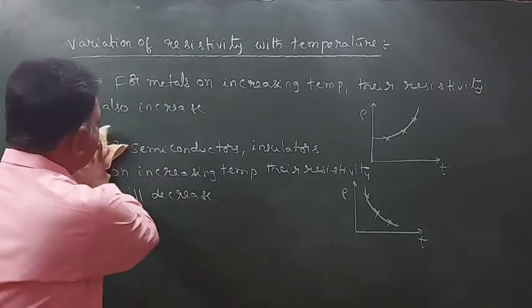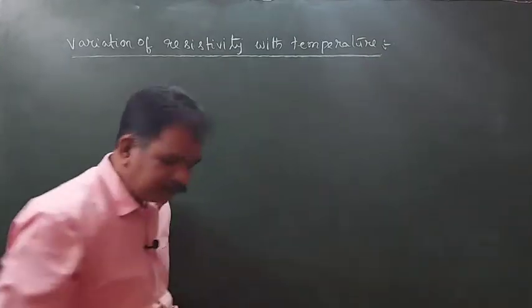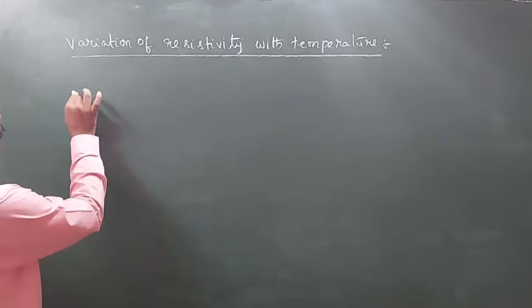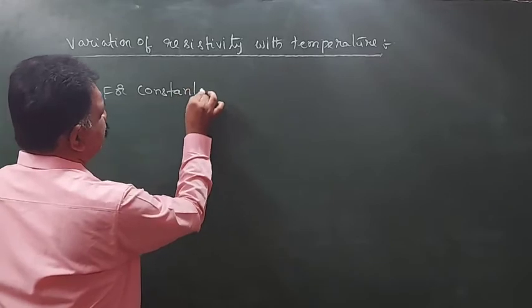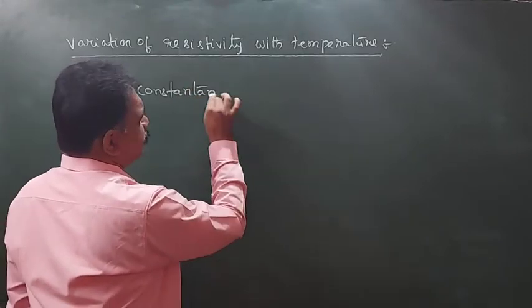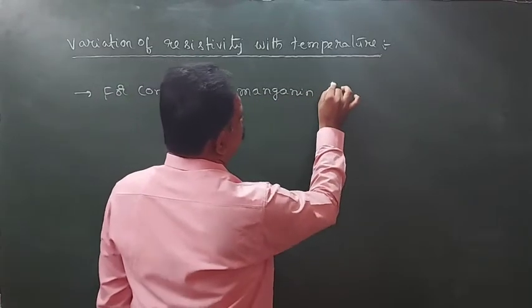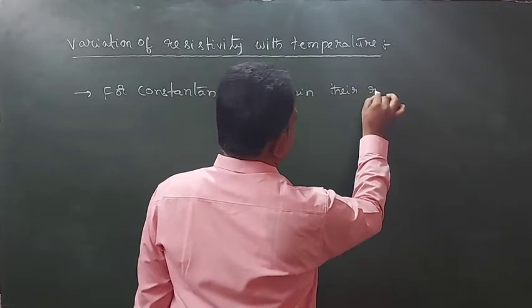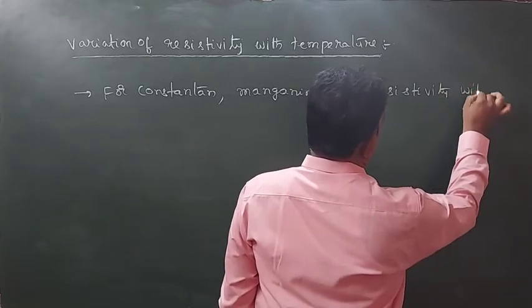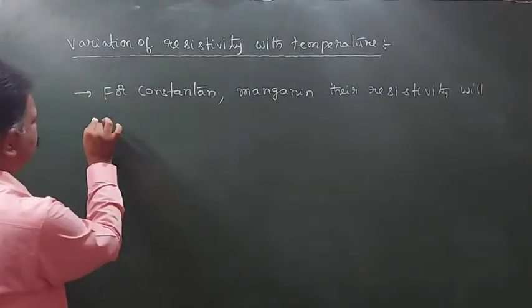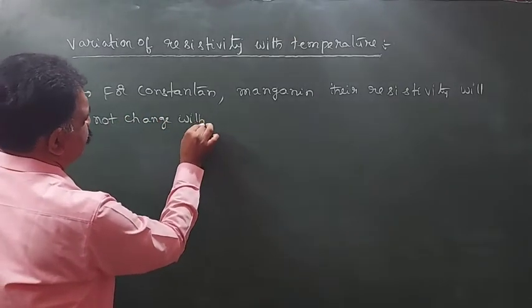So how the graph will be: for constantan, it is an alloy, and manganese, their resistivity will not change with temperature.